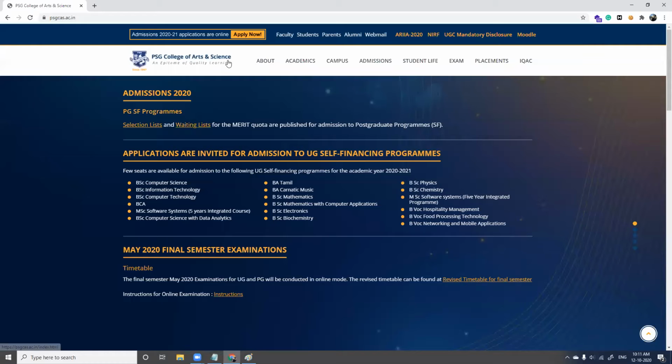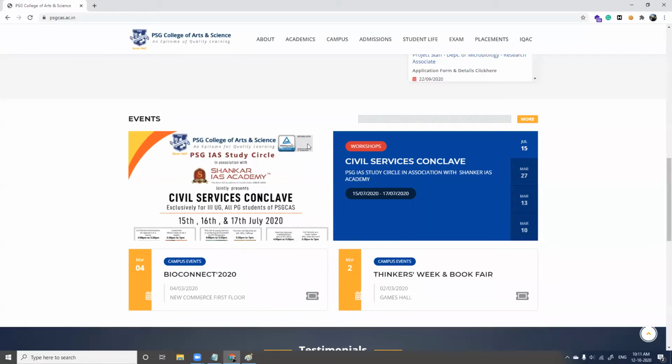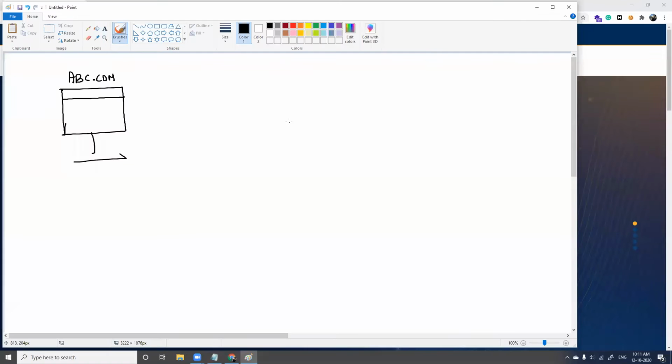Now, we are able to see the website here, but what happens in the background? In the background, psgcas has a web server. This is the web server. So any website, whatever you have here, will obviously have a web server.